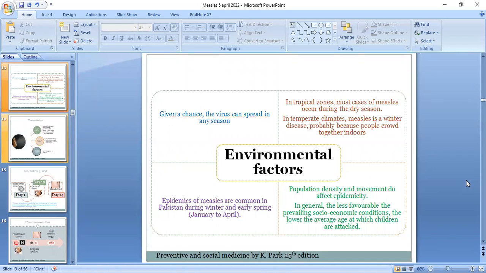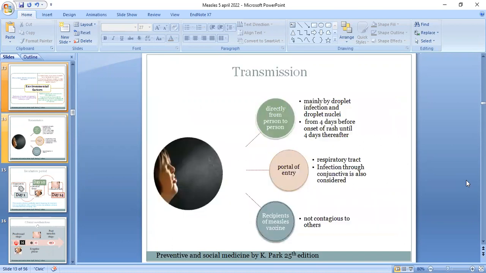In temperate climates, like in Pakistan, measles is a winter disease, probably because people crowd together indoors. Epidemics of measles are more common in Pakistan during the winter and early spring, in the months of January to April. Population density and movement do affect epidemicity. In general, the less favorable the prevailing socio-economic conditions, the lower the average age at which children are attacked.